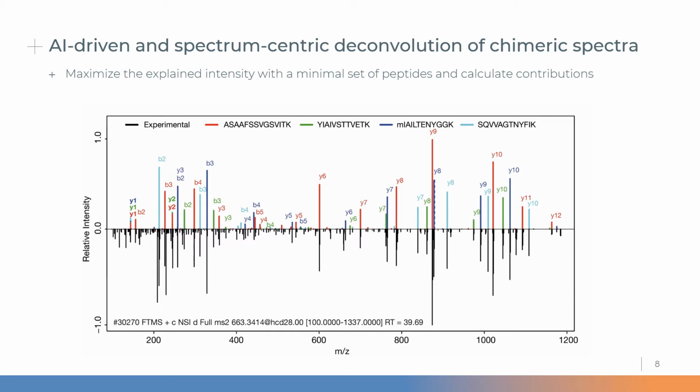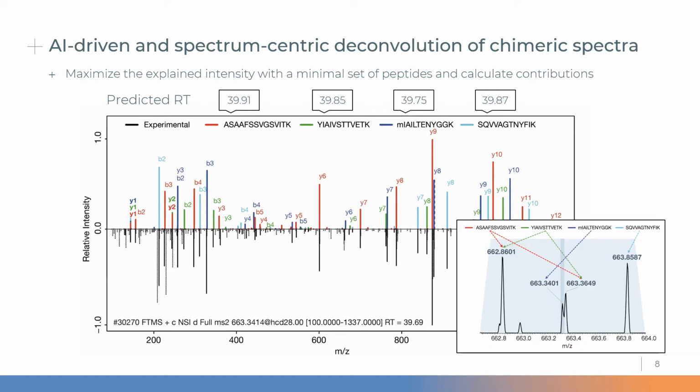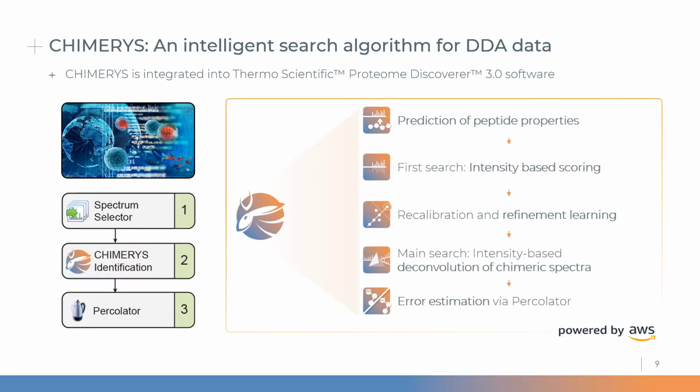As you can see, the predicted intensities in colors on top of the x-axis correspond very well to the experimental intensities below the x-axis, and the predicted retention times suggest that these peptides should co-elute. And if we now check in the MS1 isolation window that was used to trigger that MS2 spectrum, we see that all 4 precursors are present and are in fact co-eluting. This algorithm is termed CHIMERYS and is integrated into Proteome Discoverer 3.0.